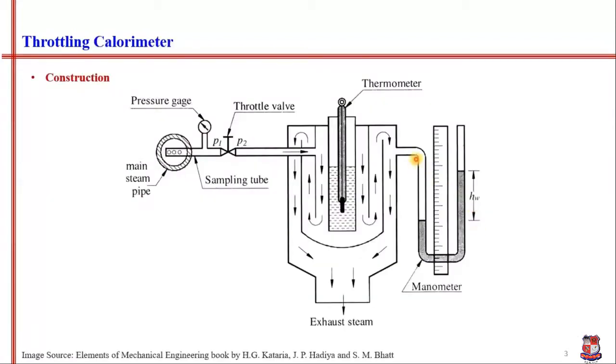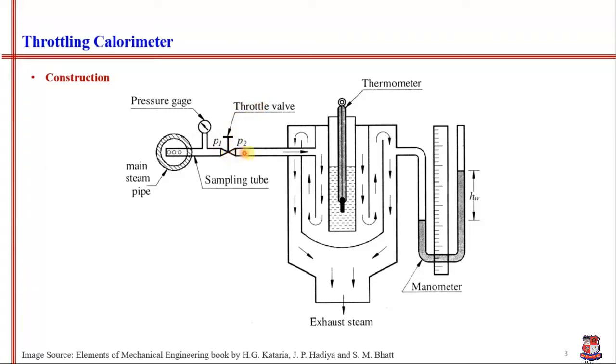So let's have a look at the construction of the throttling calorimeter. This figure is taken from the Elements of Mechanical Engineering book by H.G. Kataria. First take a look at this. This is the main steam pipe from which we are collecting the sample to measure the dryness fraction, and this is the sampling tube. On the left side of the sampling tube we have a pressure gauge to measure the initial pressure of this wet steam sample, and we flow that steam through the throttling valve,